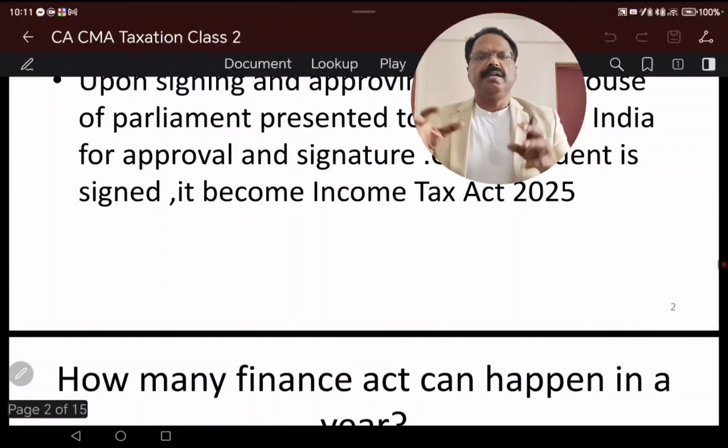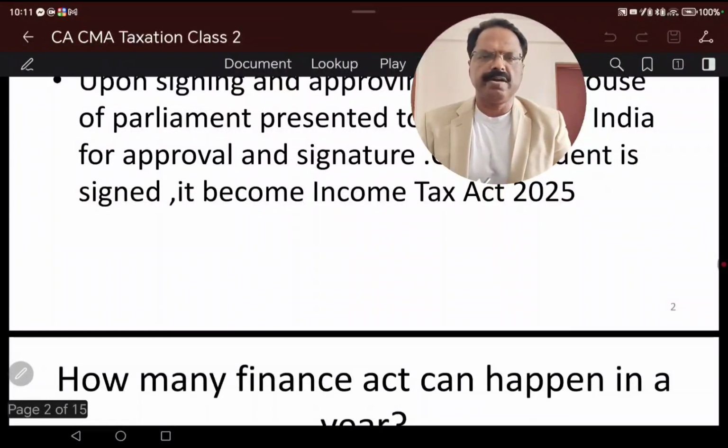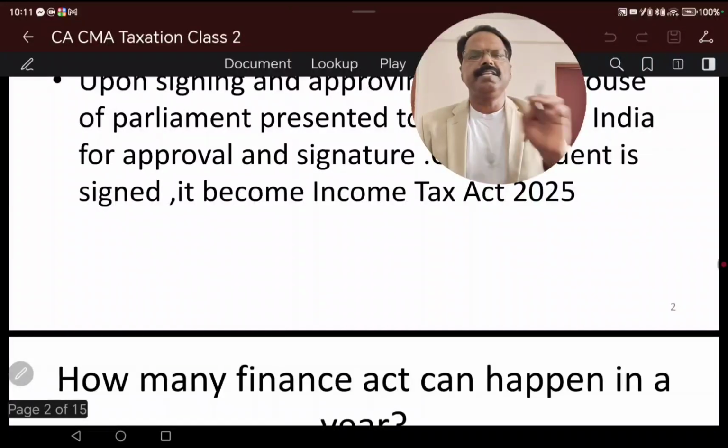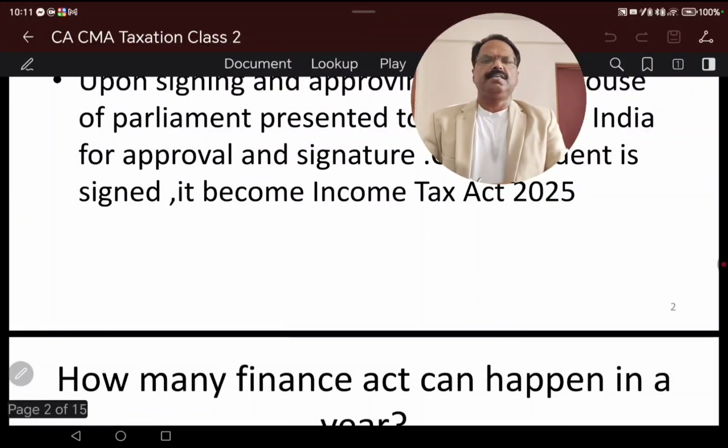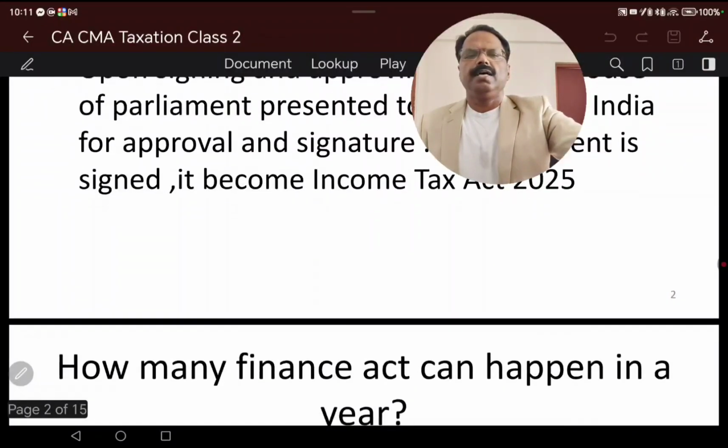Both Houses agreed to the budget, and it went to the President of India, who signed or approved it. His signature is the approval process, and that is when the Finance Act 2025 is enacted.